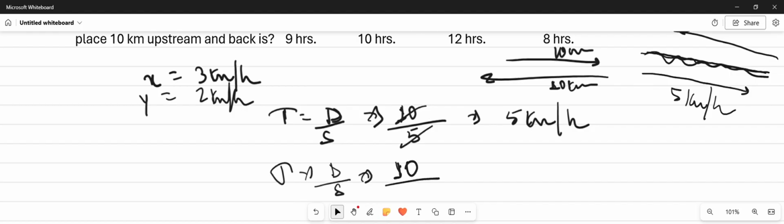And in the second case, when the boy is coming against the stream, that is 3 minus 2, x minus y. We have already discussed that if we are moving against the stream, then we just subtract the speed of the stream from the speed of the boat. That is 3 minus 2, that is 1.